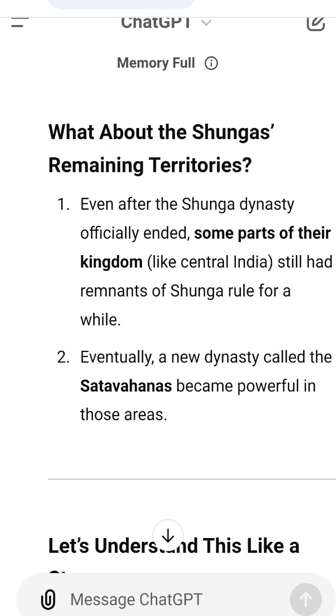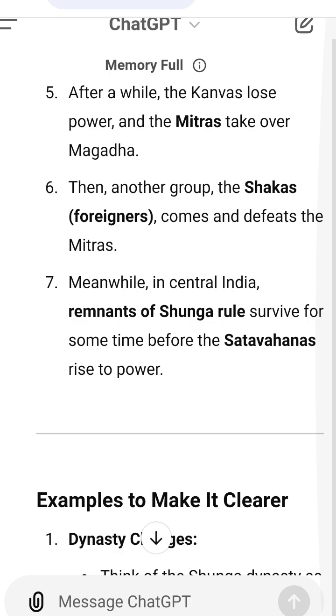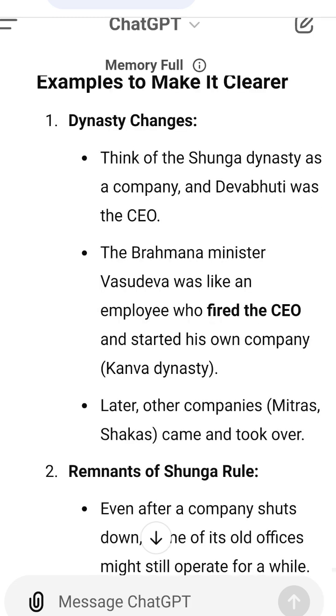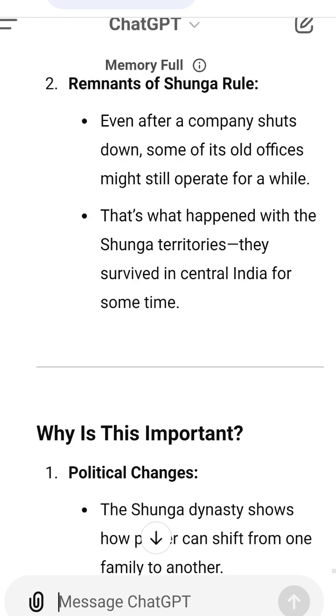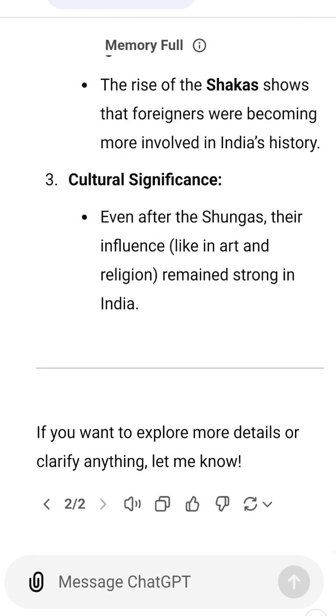Why is this important? Political changes: the Shunga dynasty shows how power can shift from one family to another. The betrayal of Devabhuti is an example of how ministers could become kings. Foreign influence: the rise of the Shakas shows that foreigners were becoming more involved in India's history. Cultural significance: even after the Shungas, their influence, like in art and religion, remained strong in India. If you want to explore more details or clarify anything, let me know.